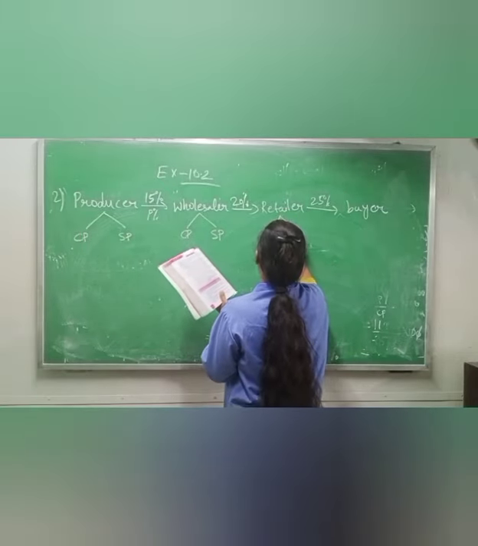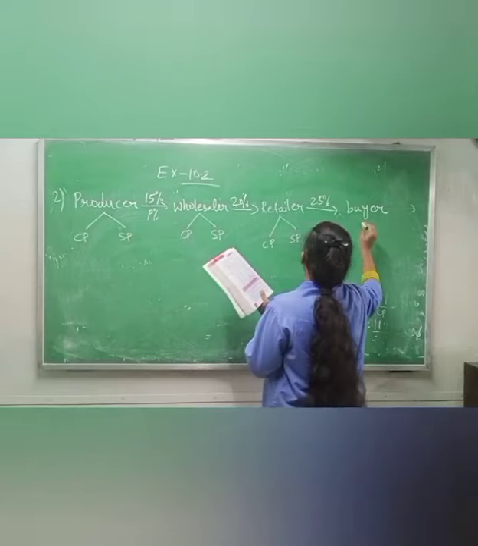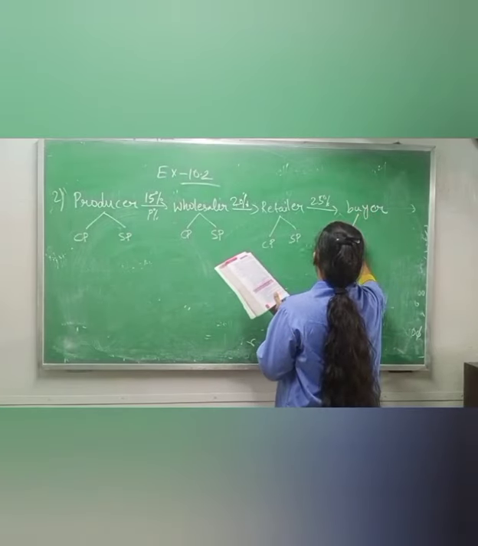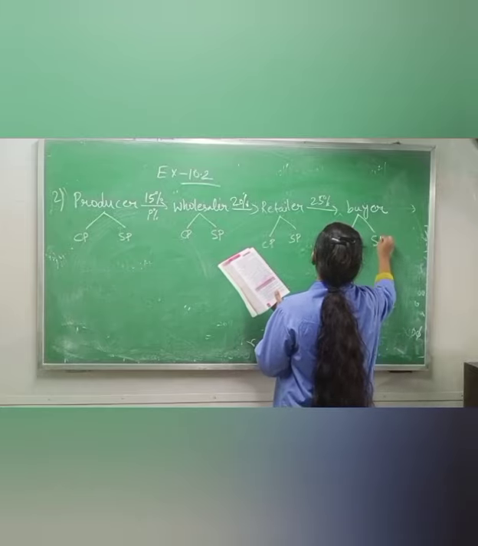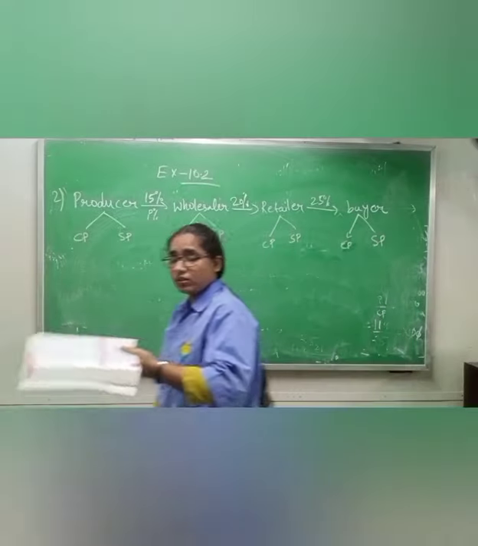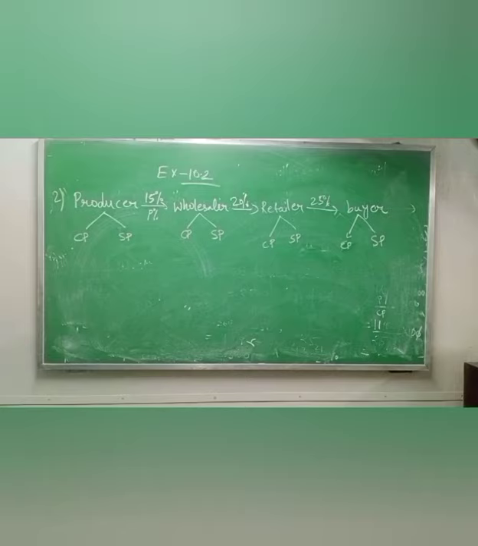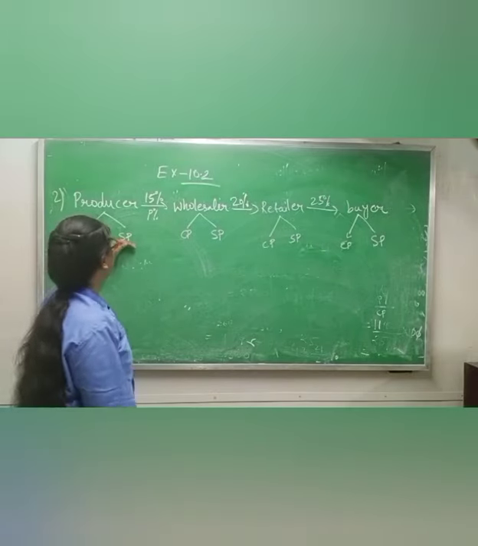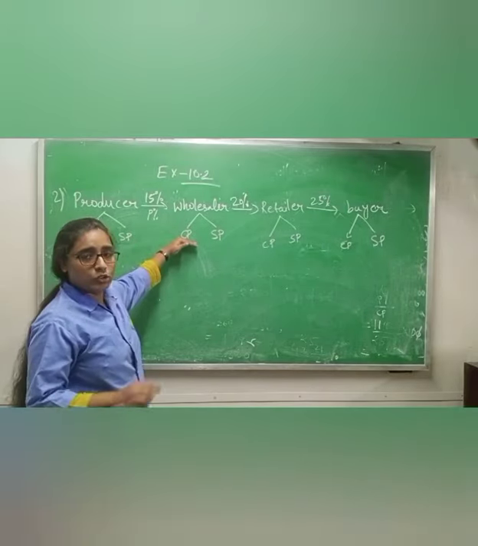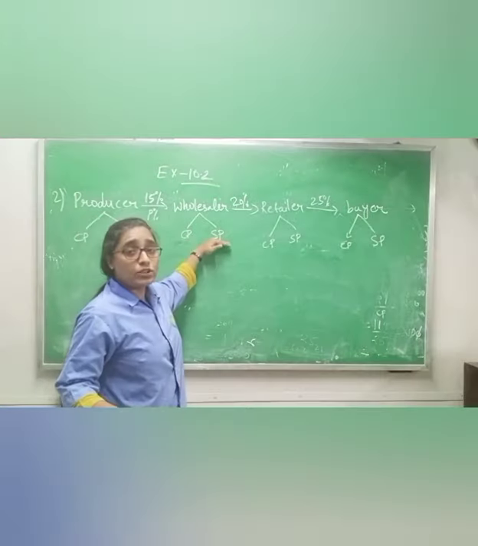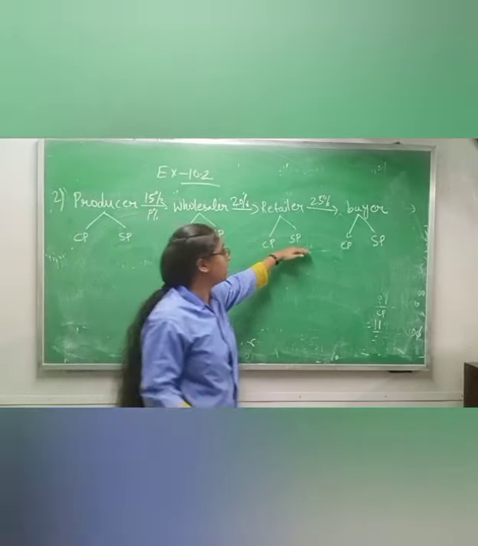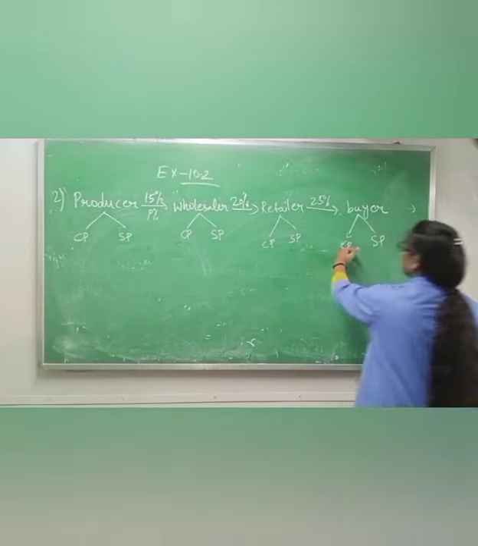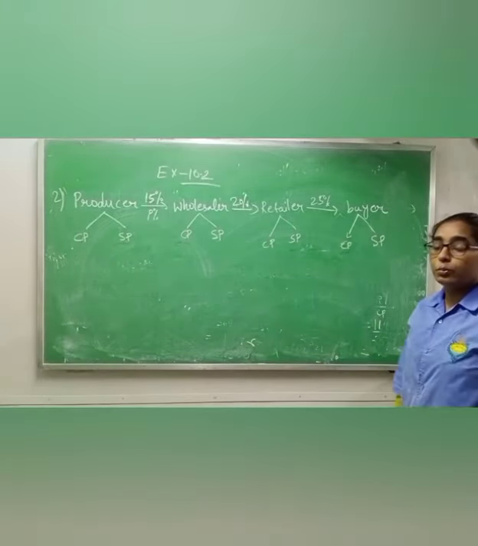Now seeing this diagram, you can say that selling price of producer will be equal to cost price of wholesaler. Selling price of wholesaler will be equal to cost price of retailer, and selling price of retailer will be equal to cost price of buyer.